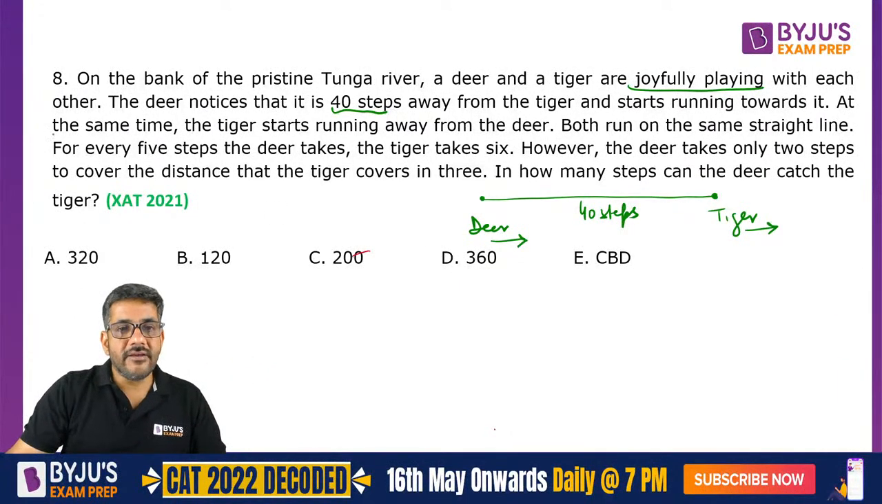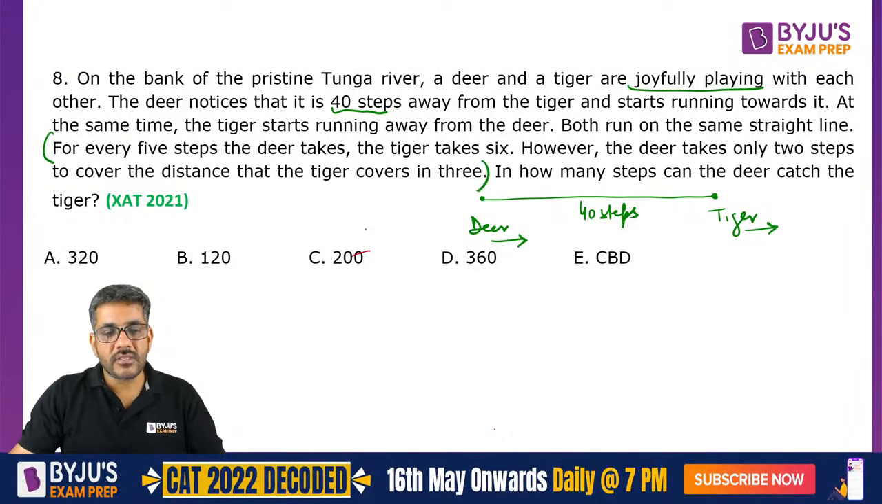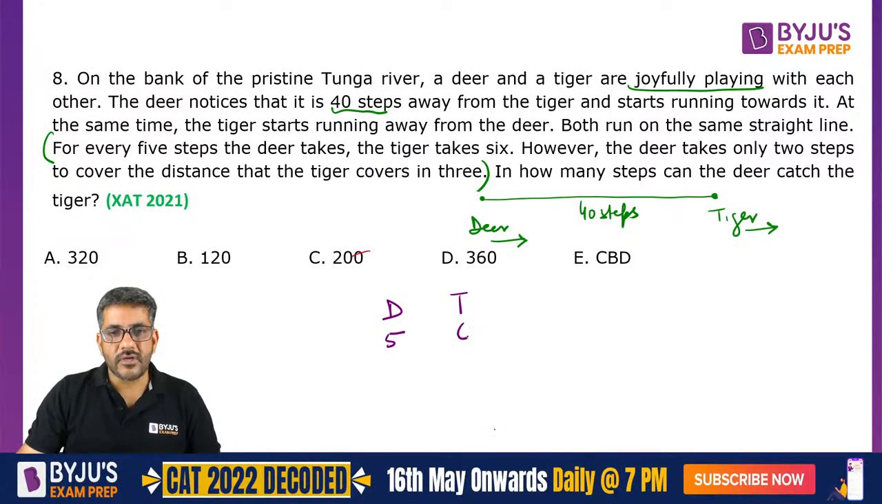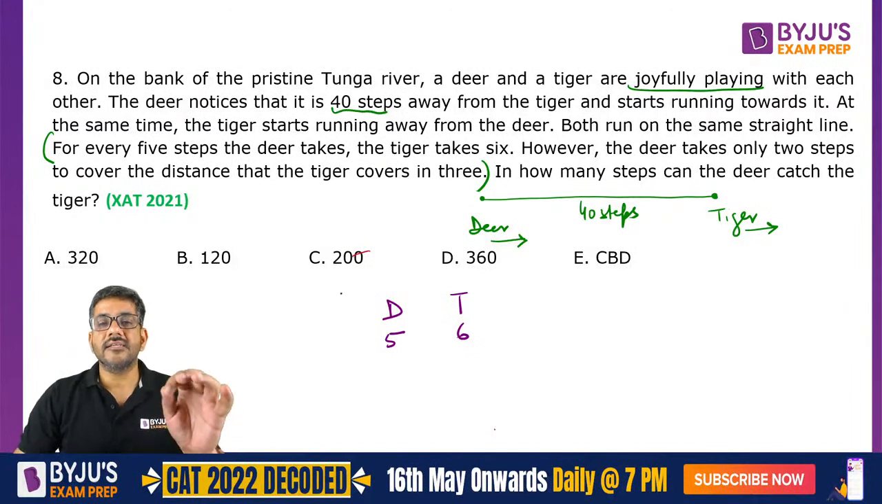अब आती है ये वाली लाइन. How do we figure out this line? इससे कैसे पता चलता है? This is what I am going to talk about. The first shortcut is here. The 5 steps of the deer are equal to 6 steps. For every 5 steps of the deer, the tiger takes 6.